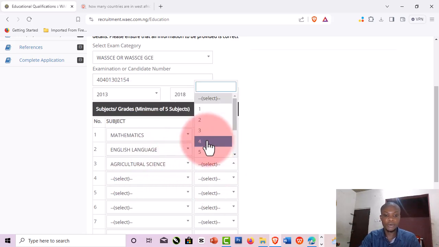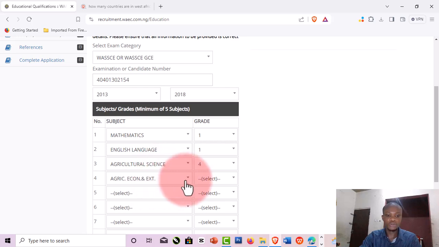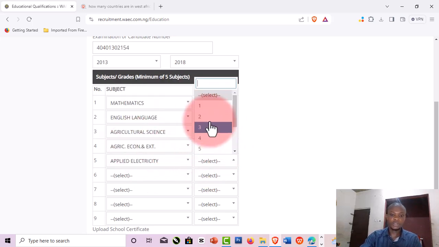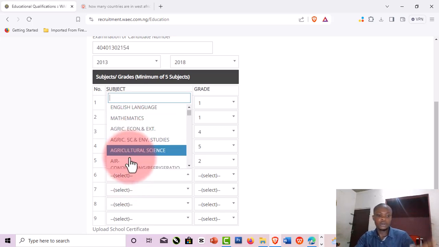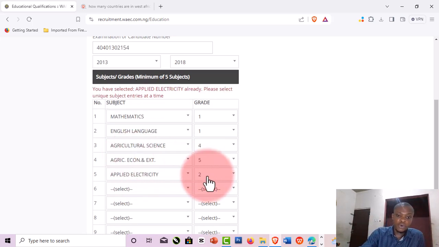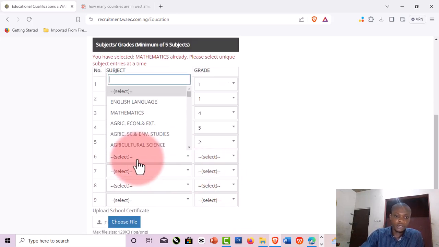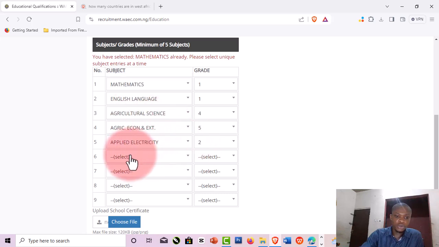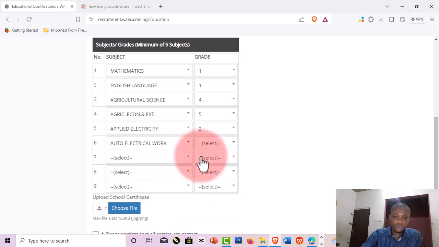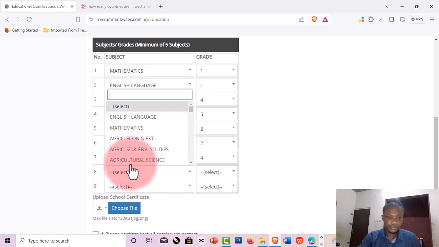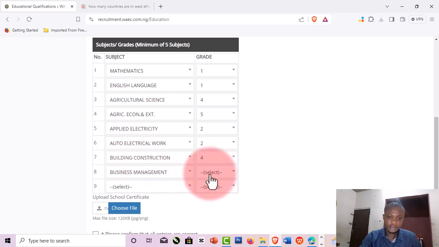Just be selecting whatever you like. I will just be doing that because I want to actually meet up with time. I don't want this video to be too long, though it's a full tutorial, right? So we just be clicking, but don't just be clicking when you're applying your real application. Don't forget that this is just me showing you what to do when you want to apply your real application. So we just be selecting whatsoever I like here, right?